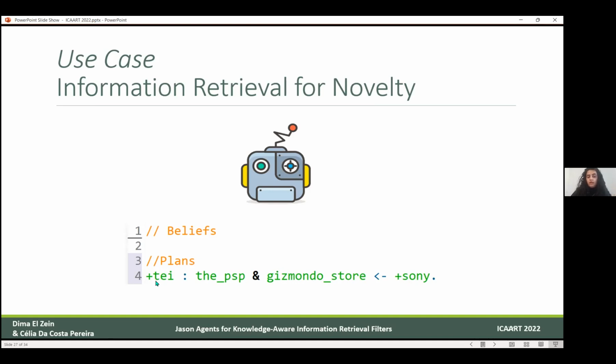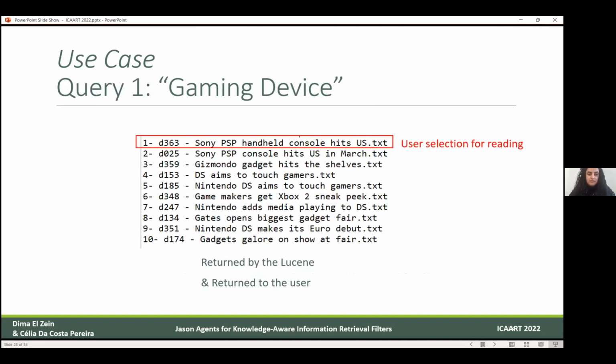It has only one plan that says, in case the user knows about PSP and about Gizmondo store, then it knows also about the Sony Corporation, which is logical because Sony is the one that created PSP and Sony is also the owner of Gizmondo. So in case a user knows about both, then it's logical that it knows about its mother company.